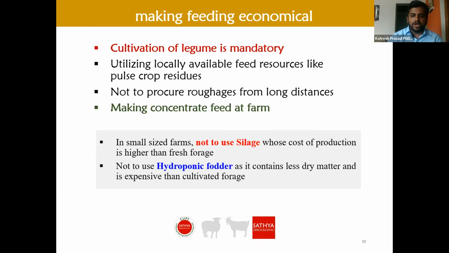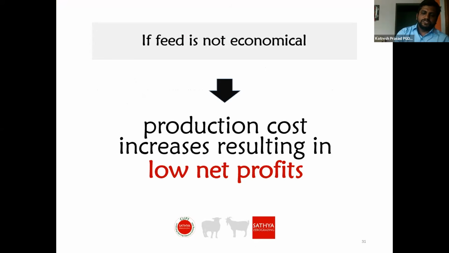Even hydroponic fodder is not required, because it has less dry matter and is also more expensive than other cultivated forages. The cost of feeding maize is more economical than growing hydroponic fodder using the same maize grains. It is also a laborious process. If we have a good amount of land, it is better to grow good fodders instead of having a hydroponic unit for fashion. If feed is not economical, production cost increases, resulting in low net profits.